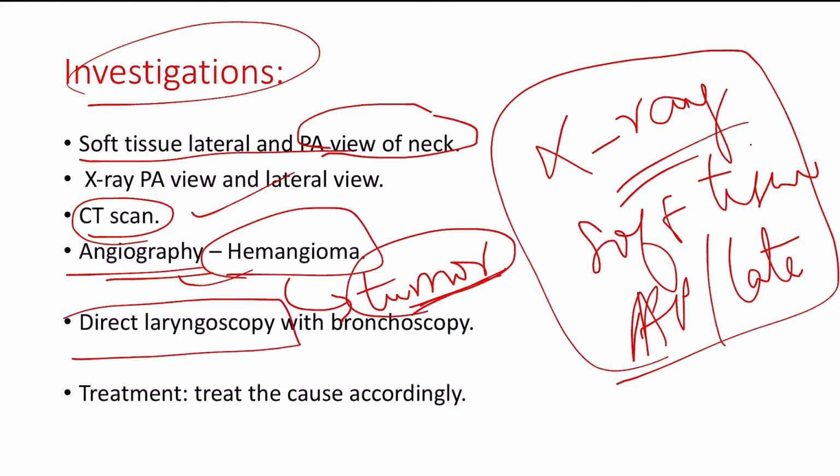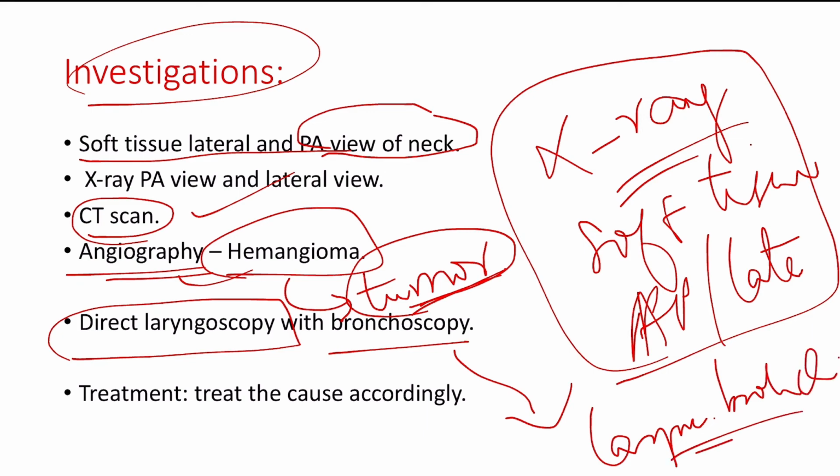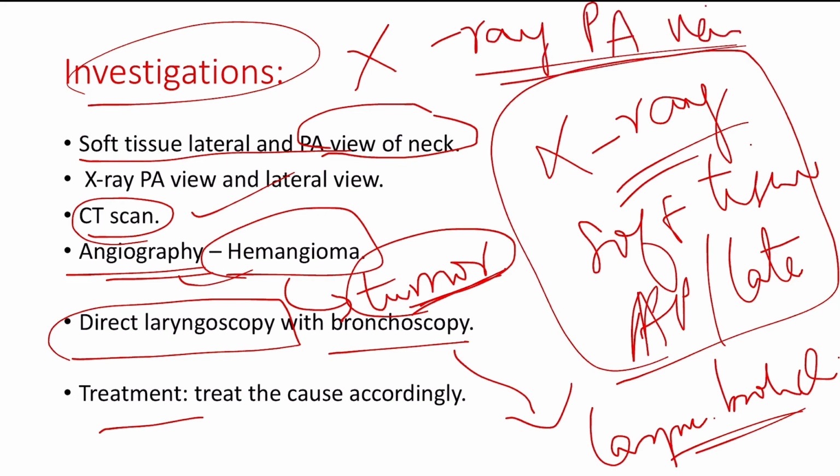And then direct laryngoscopy with bronchoscopy to visualize any lesions in the larynx and the bronchi. Okay, larynx, trachea and bronchi. So direct laryngoscopy basically. And then treatment, final part is treatment. So basically in the investigation part, you just have the x-ray, mainly x-ray PA view. It's not AP view, sorry, it's actually PA view. You can do the PA view and the lateral view to find out the lesions. If you cannot visualize through the x-ray, then you can order a CT scan, and you can also do angiography if you are suspecting a case of hemangioma. Okay, and finally you can do the laryngoscopy as well as bronchoscopy.